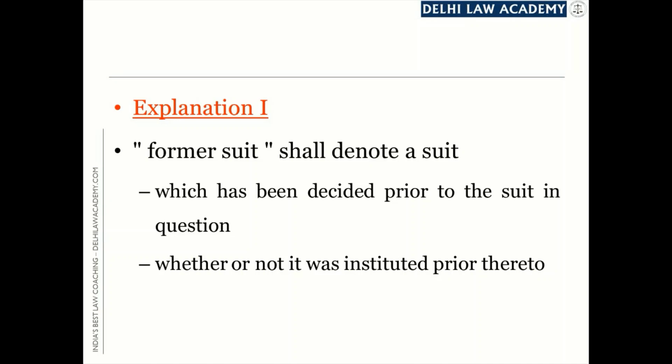What matters is the date on which the former suit is decided, the date of institution of the suit is not relevant. If a suit is decided first prior in time, then it is a former suit, and that suit which is decided subsequently, that is known as the subsequent suit.